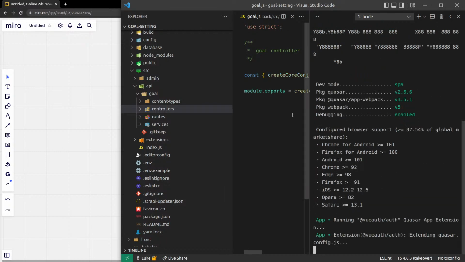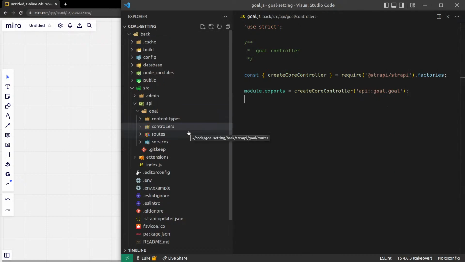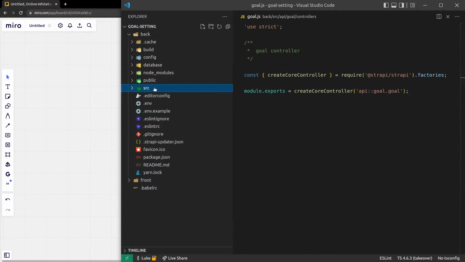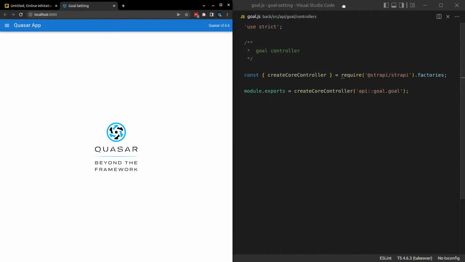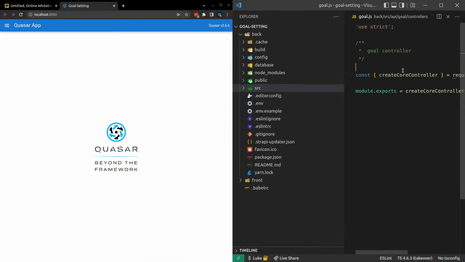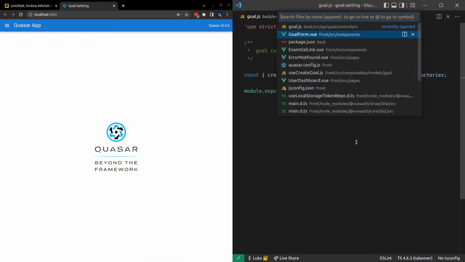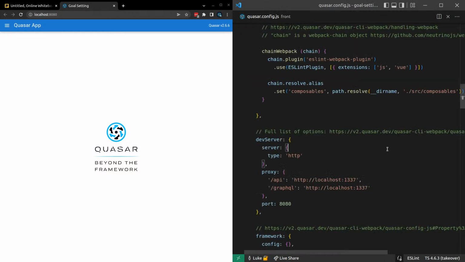Yarn dev. I have to admit, one thing that I kind of struggle with in Strapi is it's very difficult to understand what is available to you with the API. I haven't found a good section in the documentation. There doesn't seem to be a "this is what the API looks like" section. Maybe this is my fault. Maybe I just don't understand the backend framework well enough. But as I get to know it a little bit better, I can get better at this.